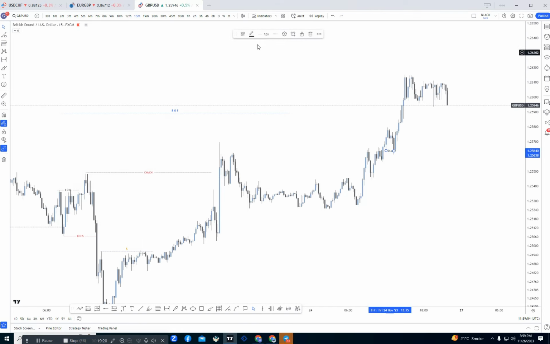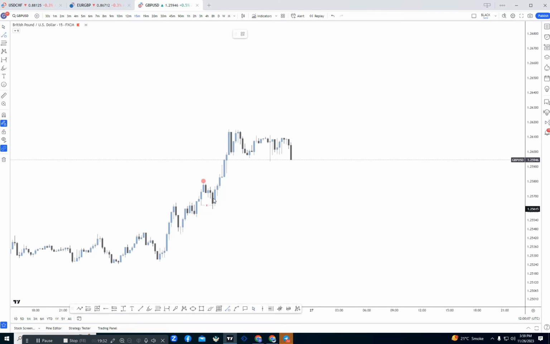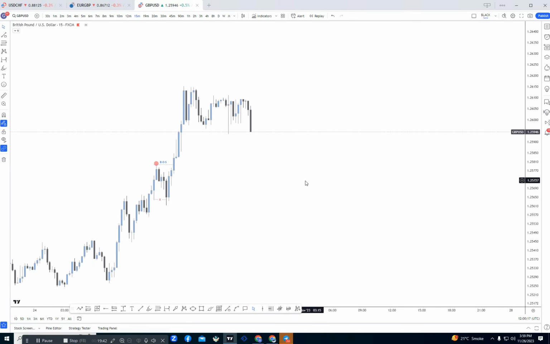After taking out the last low, which will act like an inducement, our higher high will be confirmed at that point. After confirmation of the higher high, if we see here, the market again created a breakout of structure. After that breakout of structure, we will wait for the market to take out the inducement.